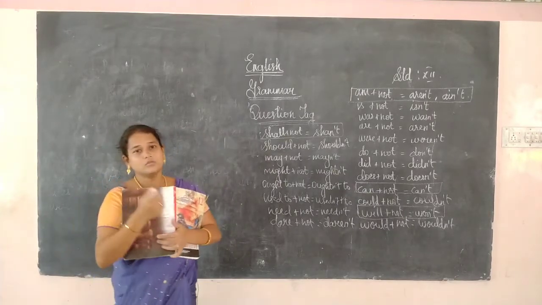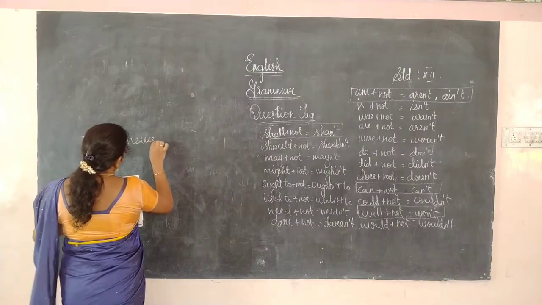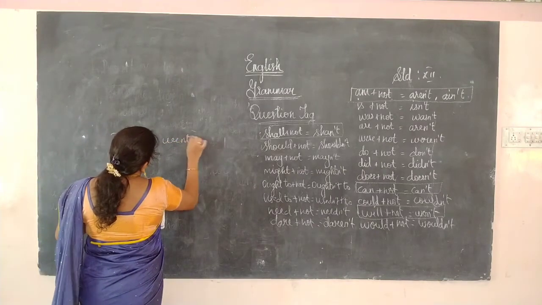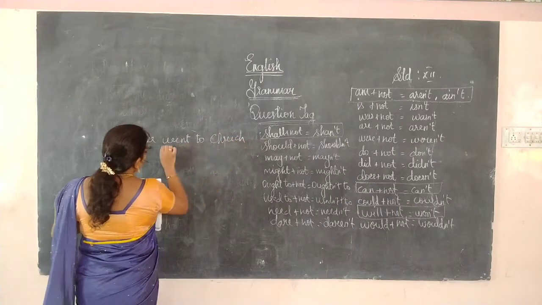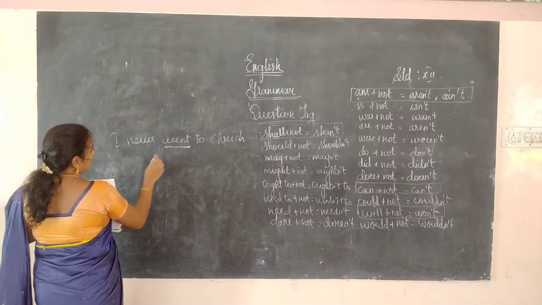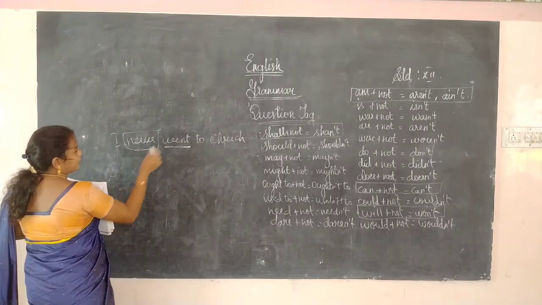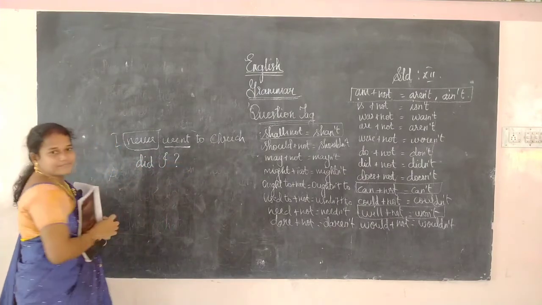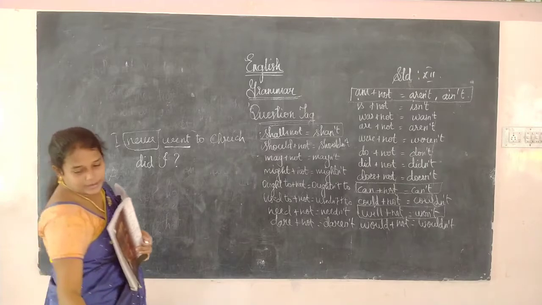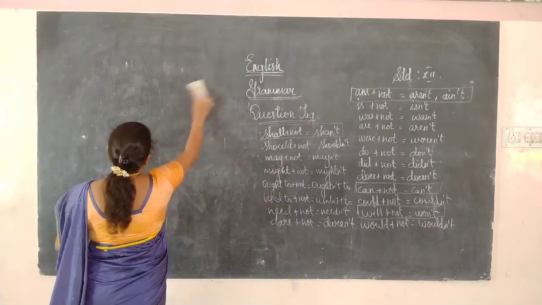I never went to church. Here went is there, no auxiliary. Never is there, so already it is in the form of negative. So, went, did I. Did I. This is how we have to find the question tag.